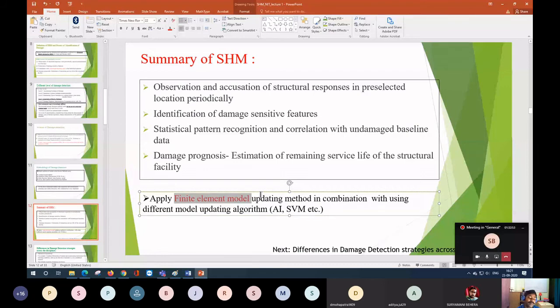Without knowing which parameter is playing a role in your model updating, you are just trying to tune it to get your response. Basically, you are trying to satisfy yourself. Instead of solving one real-life problem, you are just tuning some parameter to get some sort of data. So this type of research is there, but you have to take proper care if you want to work in this field.